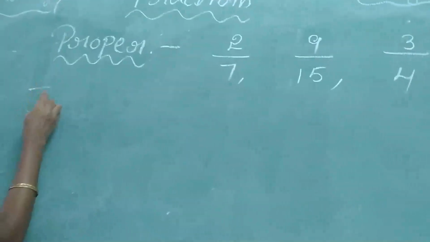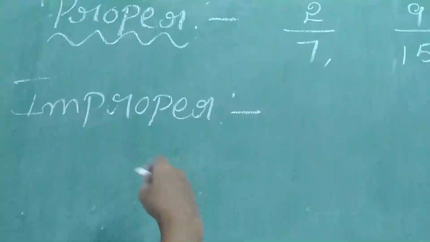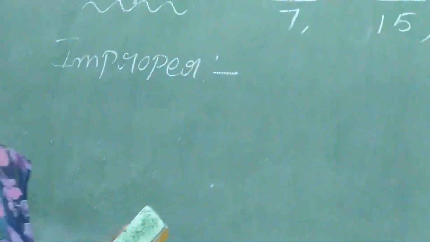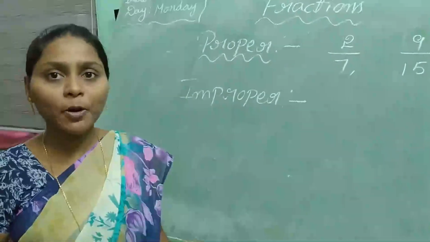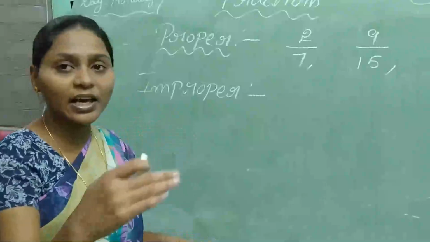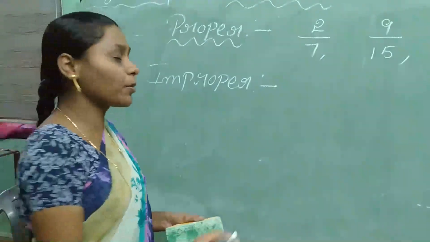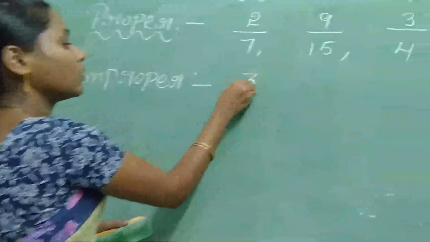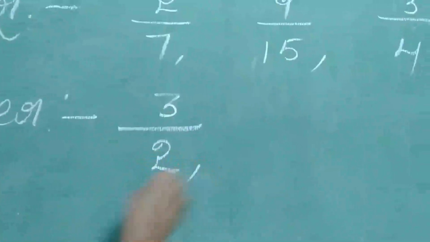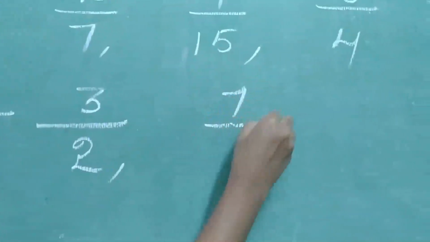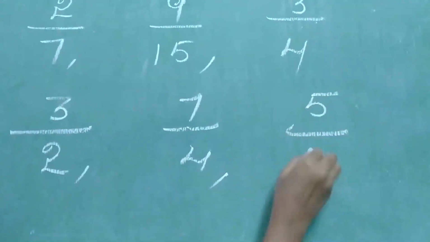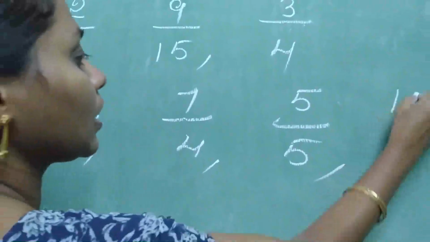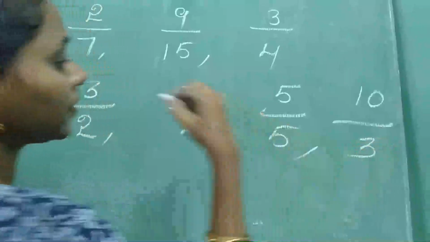Next, improper fraction. Improper fraction means numerator is greater than or equal to the denominator, is called an improper fraction. For example, 3 by 2, 7 by 4 or 5 by 5, 10 by 3.